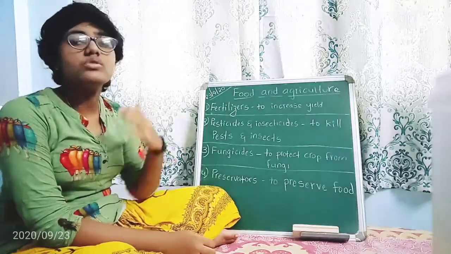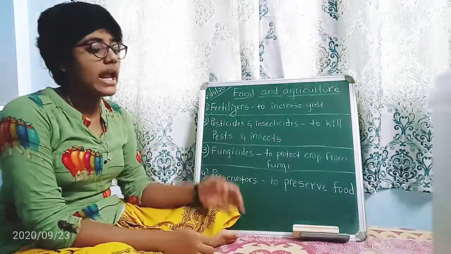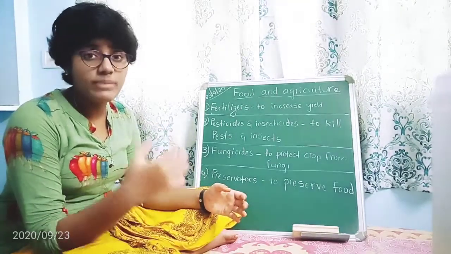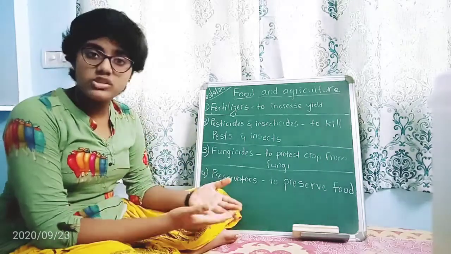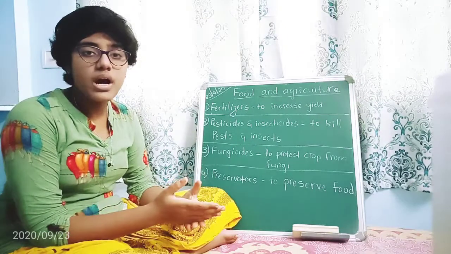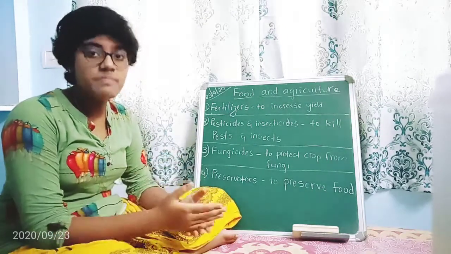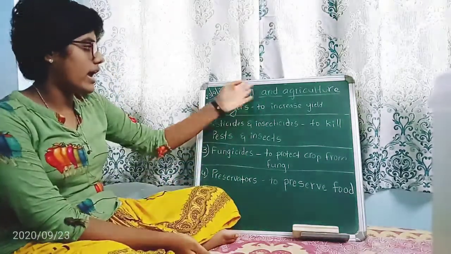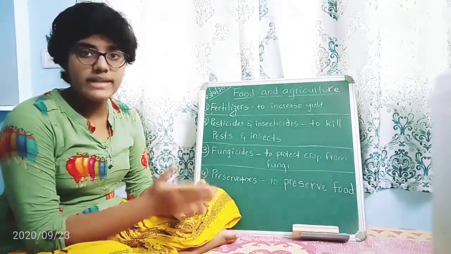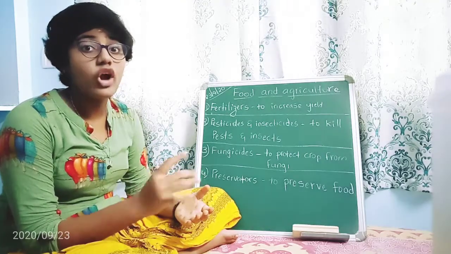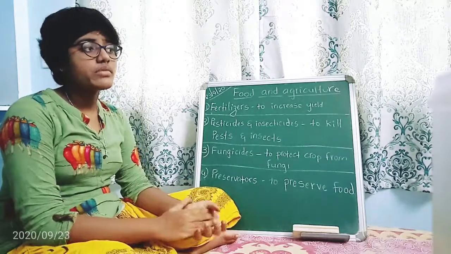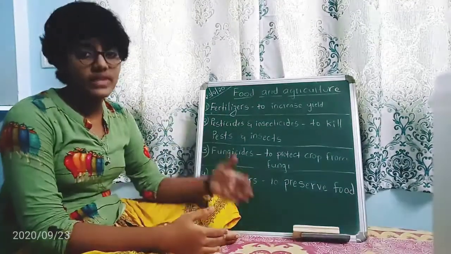Because chemistry plays a vital role, means it plays an important role, in many activities such as industries, textiles and many medicines. Pharma comes under medicine, food and agriculture, you can see here, and many minerals, many petroleum products, dairy products like milk products. So chemistry is used in many of these ways.